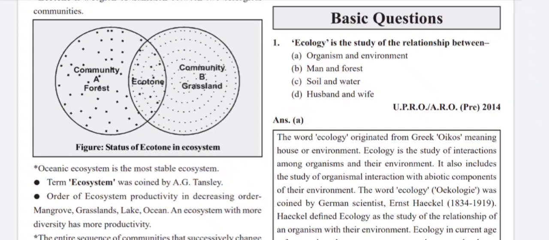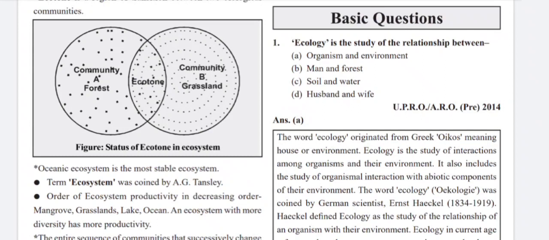Today we are going to discuss Ghatnachakra for environment and ecology, and our topic is ecology and ecosystem. Let us begin the topic. Basic questions are: ecology is the study of the relationship between organisms and environment. The word ecology originated from the Greek word oikos, meaning house or environment. Ecology is the study of interaction among organisms and their environment. It also includes the study of organismal interaction with abiotic components of their environment.